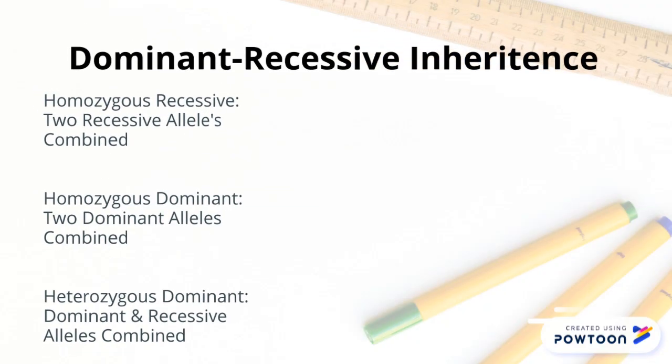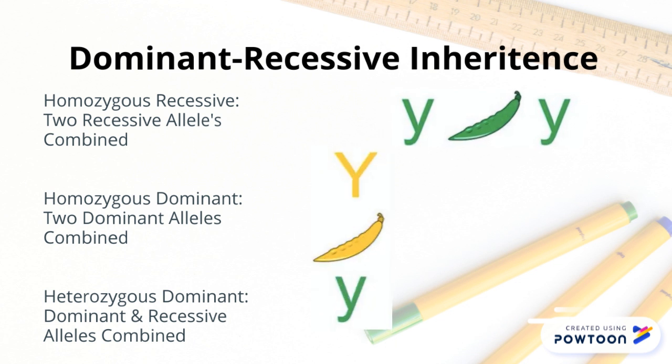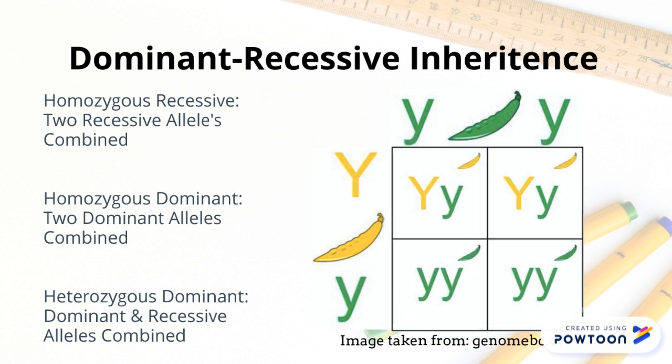This is an example of a dominant recessive inheritance pattern similar to what Mendel would use. Here they bred a homozygous recessive green pea with a heterozygous dominant yellow pea. Green is the recessive allele, while yellow is the dominant allele. They mapped out the possible outcomes of this breeding with a Punnett square.